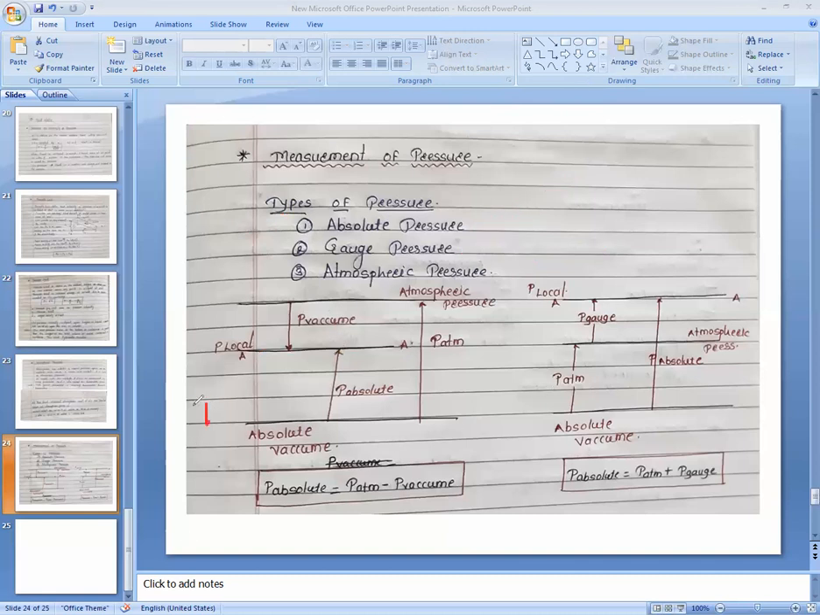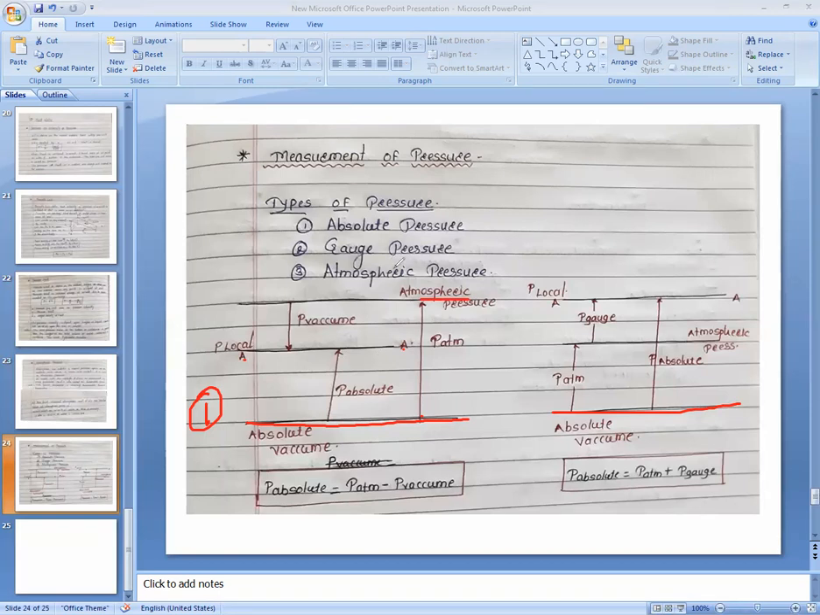In the first figure, concentrate here, the absolute vacuum pressure is the bottom line from where we measure any pressure. The atmospheric pressure is this line. The level of atmospheric pressure is this, and we must find out the pressure at a point AA. This point AA, or section AA, is below the atmospheric pressure.